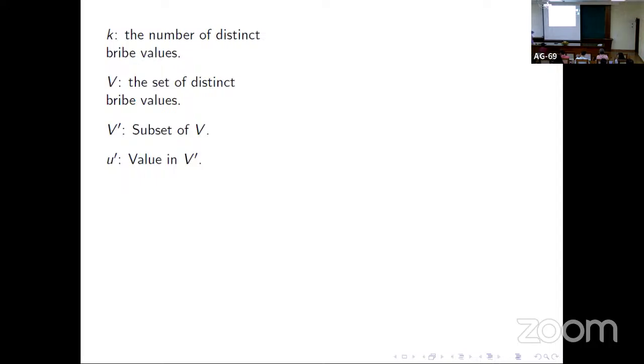If K is our parameter, the number of distinct bribe values, and V is the set of distinct bribe values, then V prime is a subset of V. V prime denotes a set of bribe values that a player is willing to take, and U prime is a particular value in V prime.